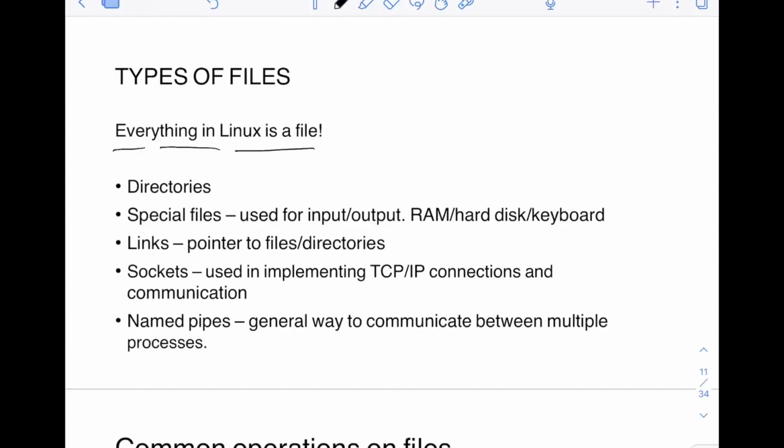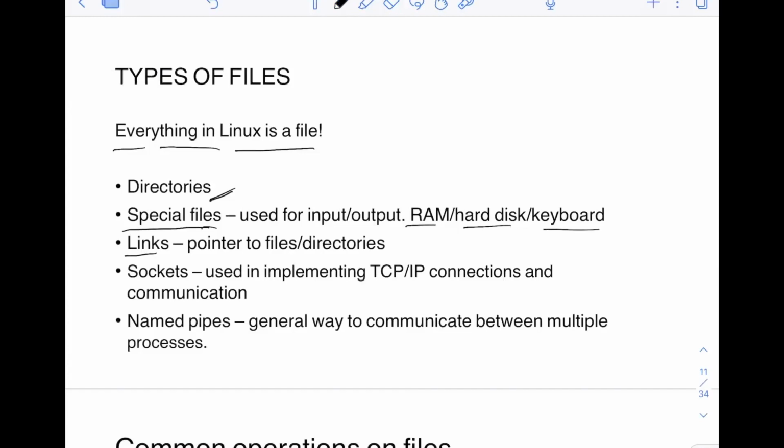Of course, different types of files are there. Directories are also a special type of file, which we will see later on. Now you have special files that are used for input and output. As I told you, everything like RAM, hard disk, keyboard, all of these are files. Whatever operations are done to RAM, hard disk, keyboard, those are all done through some files. So these are special files, because they are used for the special purpose of input and output.